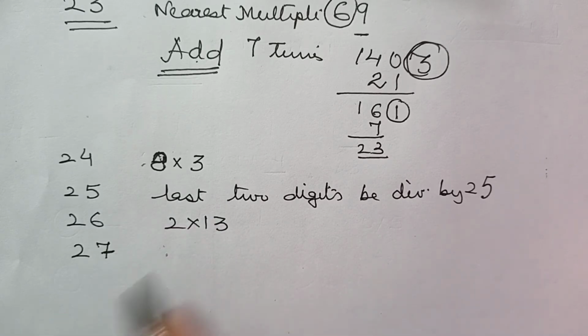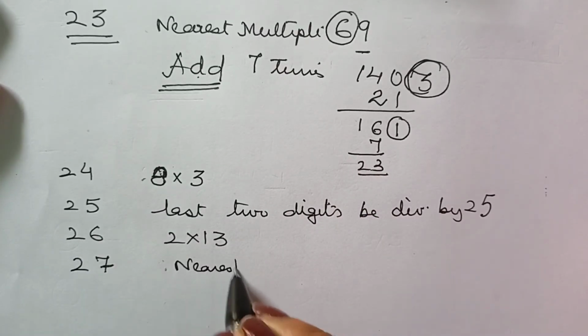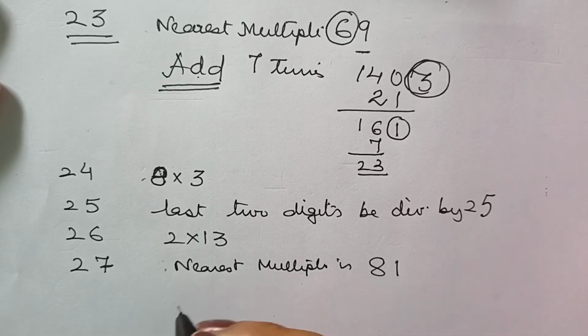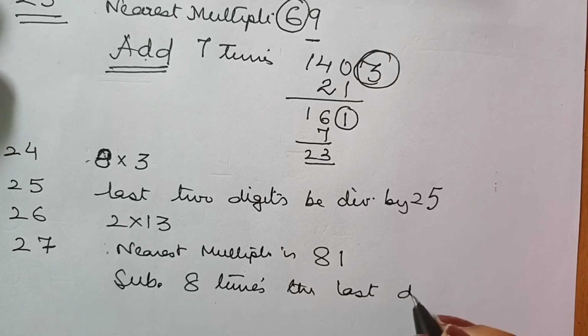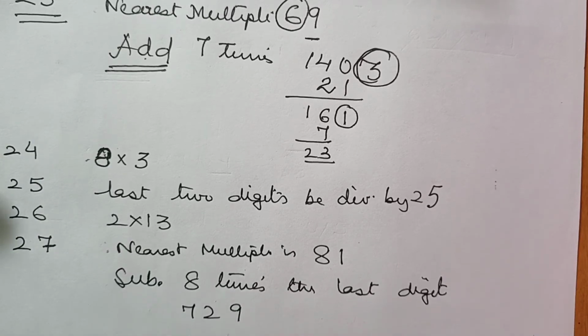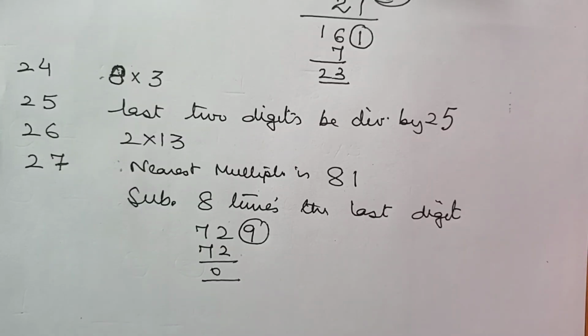For 27, again apply this rule which we have just learnt. What is the nearest multiple of 27 ending in 1 or 9? The nearest multiple is 81. So subtract 8 times the last digit for the working rule of 27. Say, let us take up 729. 8 times the last digit: 8 nines are 72. The answer is 0. So yes, the complete number is divisible by 27.